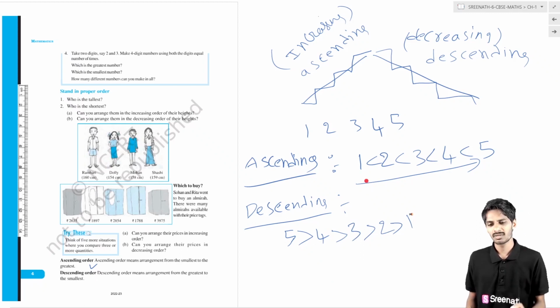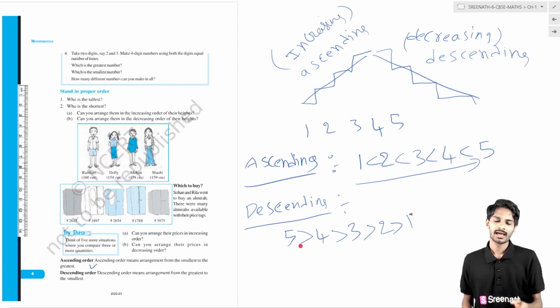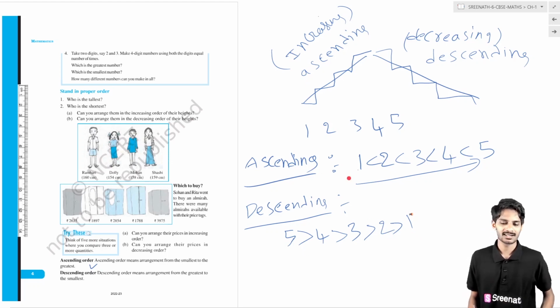Ascending order is nothing but arranging the numbers from smallest to highest: the smallest number, then the next number, and the next, and so on. Descending order is nothing but arranging from greatest to smallest: the greatest number, then the somewhat great number, and finally the smallest number. This is the ascending order and descending order.